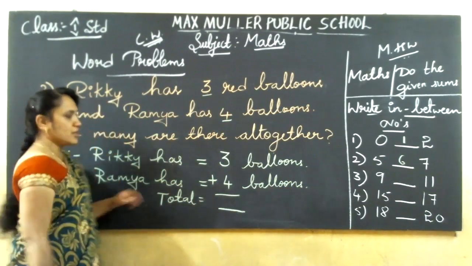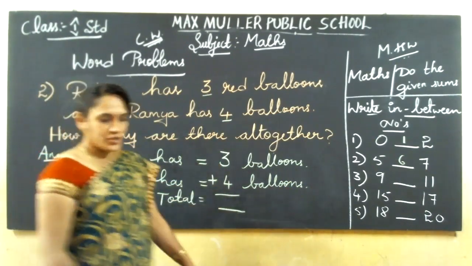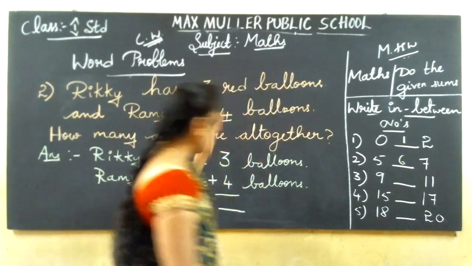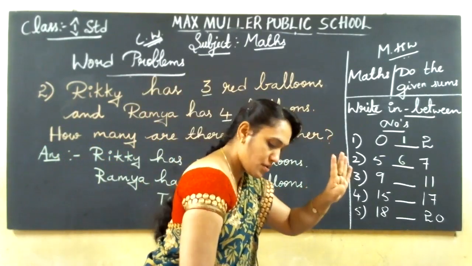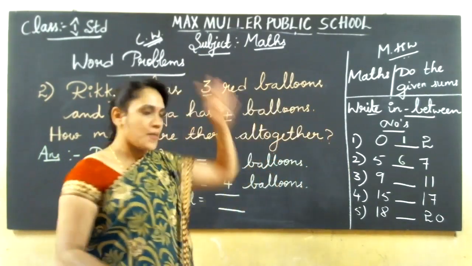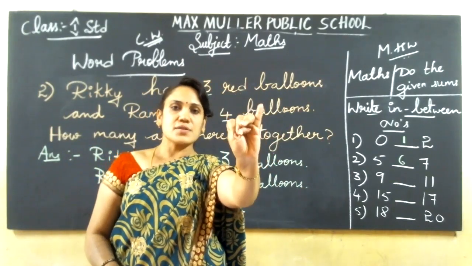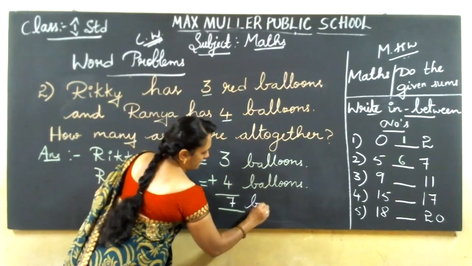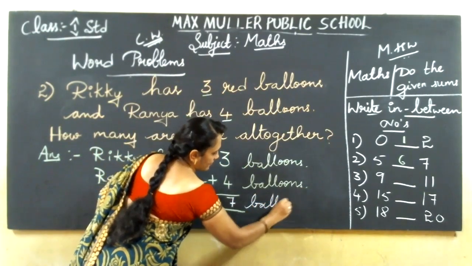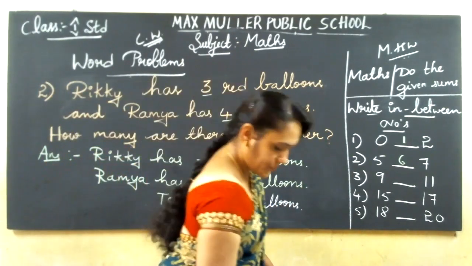Total, how many are there? You should find out. 3 balloons. So count it. 3 in the mind, 4 in the finger. Count now. 3 in the mind, 4 in the finger. After 3, 4, 5, 6, 7. Total how many balloons? 7 balloons. Total 7 balloons. Understand? Yes.